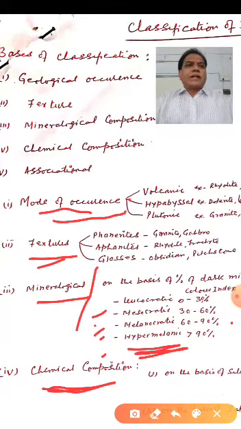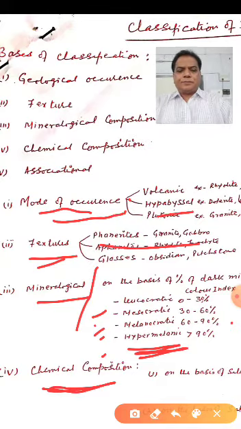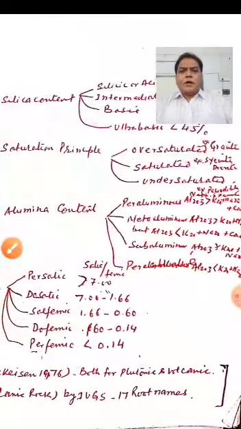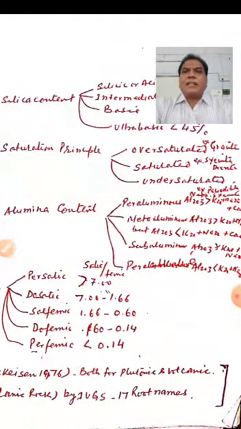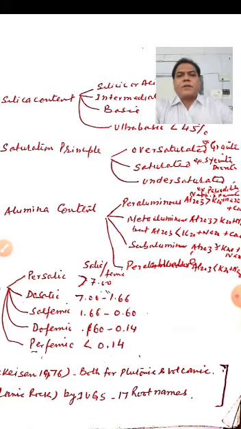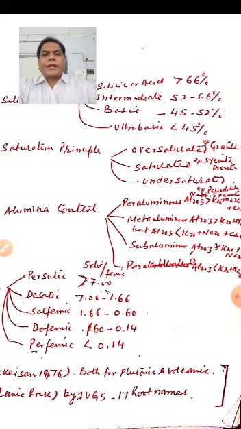A rock is chemically analyzed in terms of its major oxides as well as its trace elements. The major oxides are SiO2, Al2O3, Fe2O3, FeO, CaO, Na2O, K2O, MgO, P2O5, right? The most dominant oxide present in rocks is SiO2. So there are different bases of chemical composition. On the first, silica is the most dominant, as I told you. So on the basis of silica content, igneous rocks are divided into 4 categories.